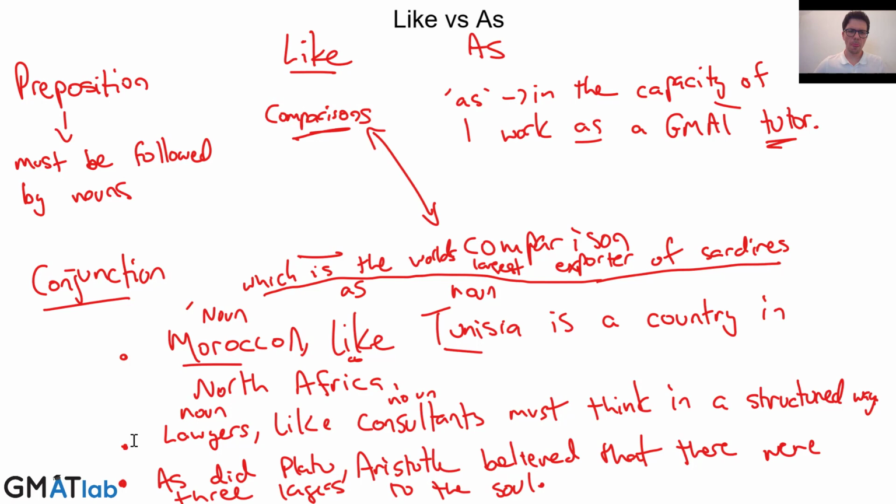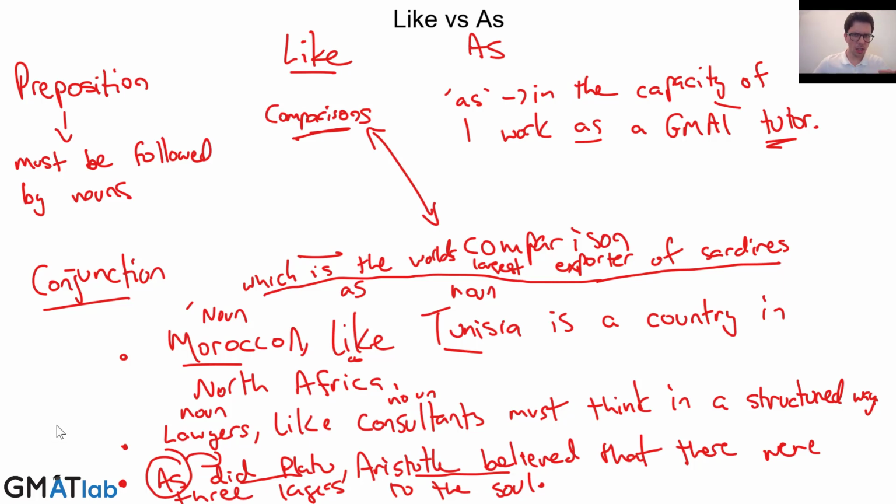Okay, so here we're comparing what Aristotle believed to what Plato believed. So, as did Plato, Aristotle believed. And so these are two things they did. We're using as, and it's followed by a verb. This is a perfectly good use of as. This is when we want to use as.